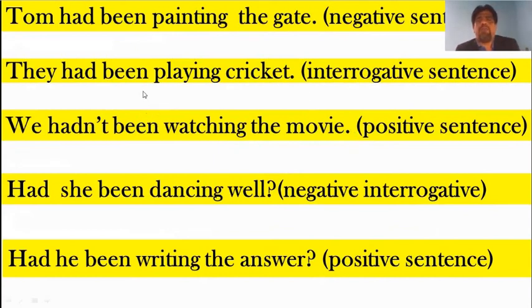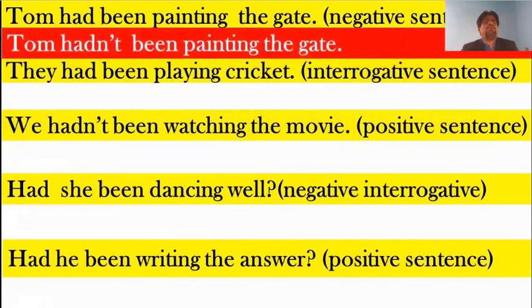Tom had been painting the gate. You have to change it into a negative sentence. How can we write a negative sentence? By adding not or n't. So see what your answer could be. Simply, Tom hadn't been painting the gate. Only bring the word n't or not, nothing else.